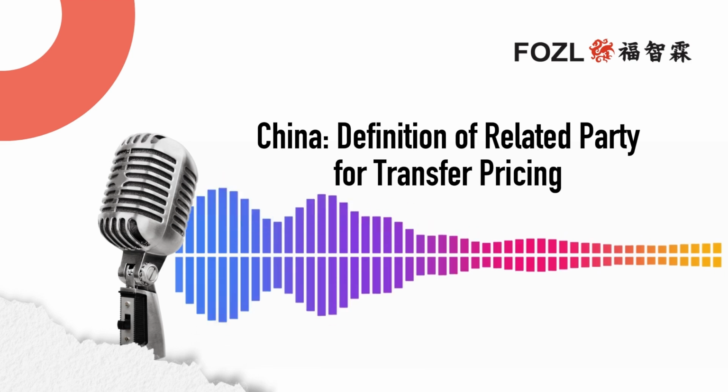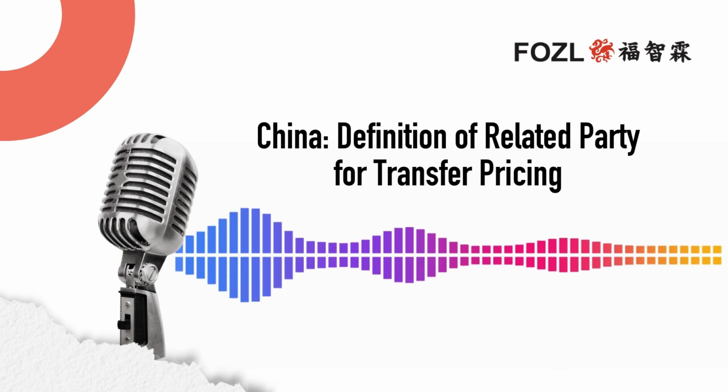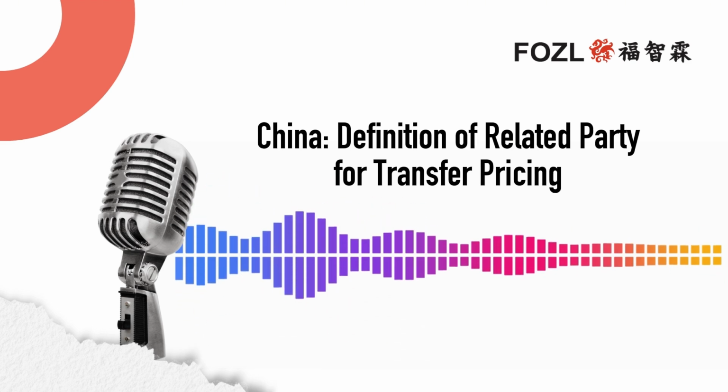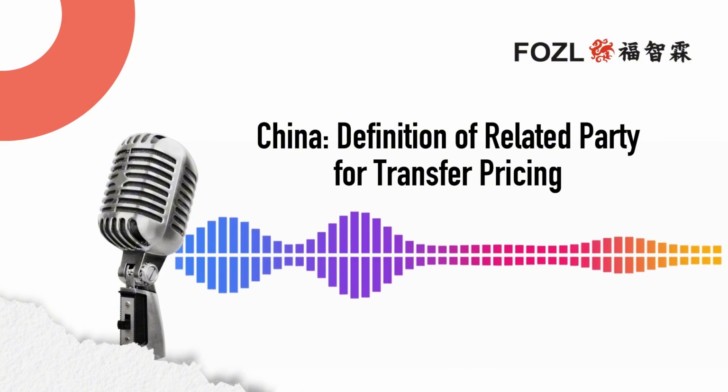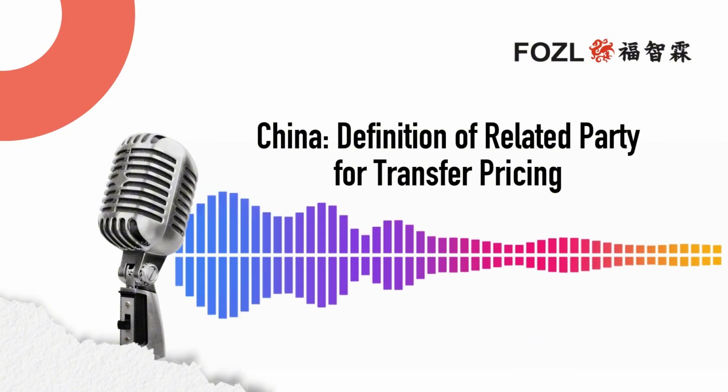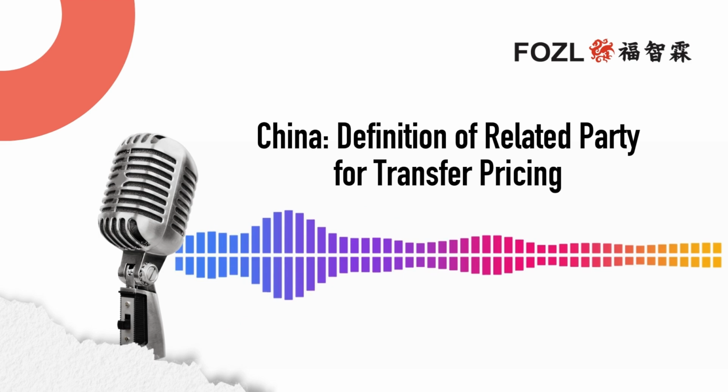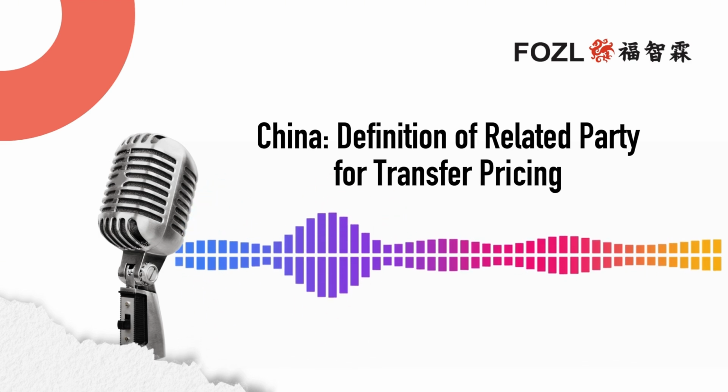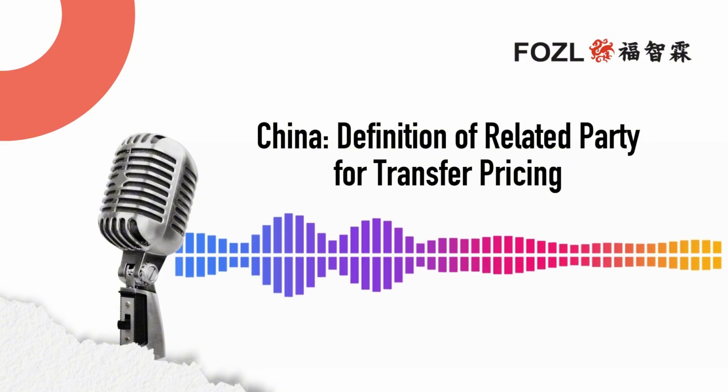And then finally, we've got the catch-all provision, which is that two parties substantially have common interests in other ways. Now, that is incredibly broad. It is, yeah. How do the Chinese tax authorities interpret this? Well, you're right. It is super broad, and the SAT notice doesn't give us any specific examples here.